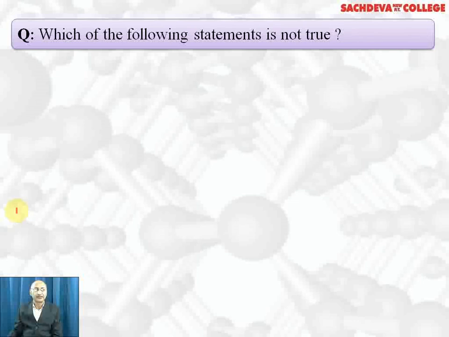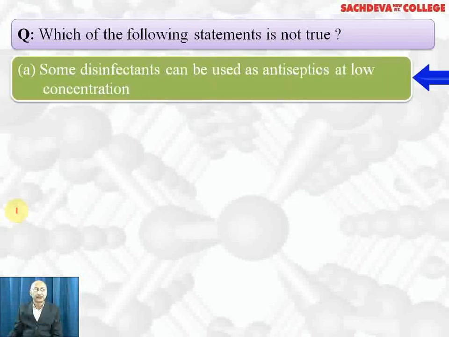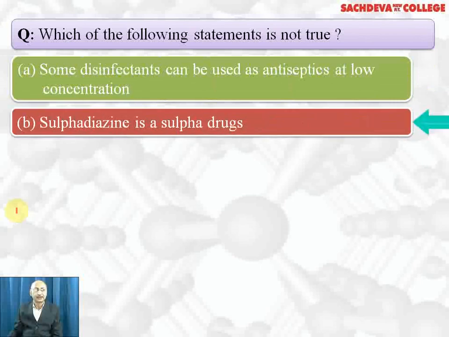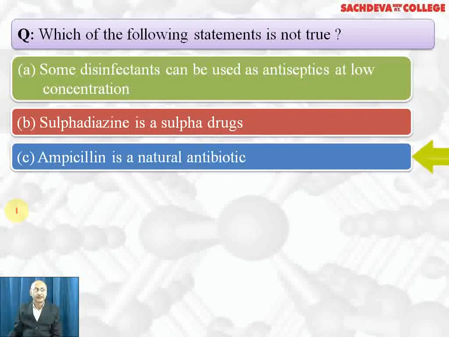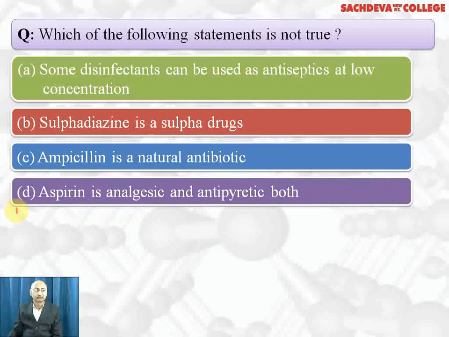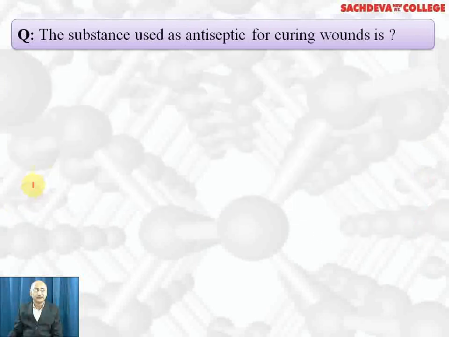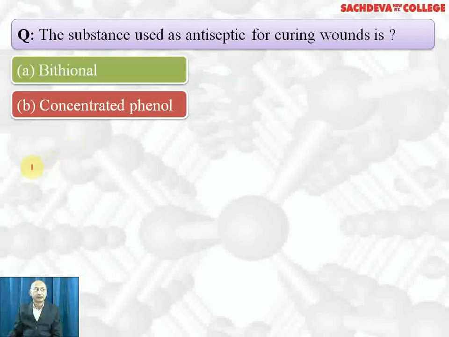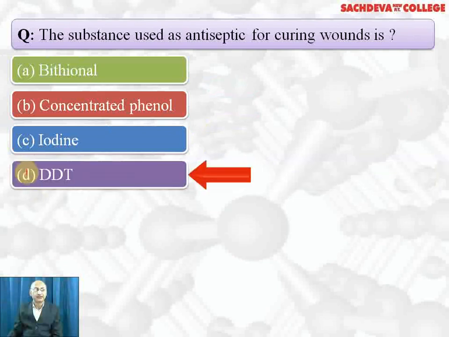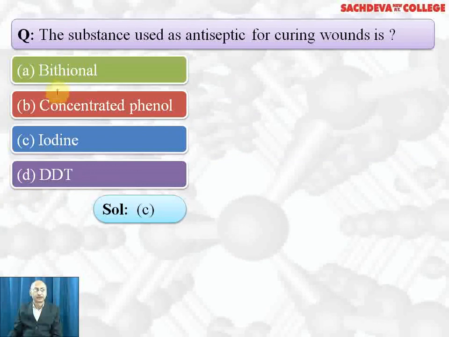Which of the following statements is not true? Some disinfectant can be used as antiseptic at low concentration. It's true. Sulfa drug: sulfadiazine is a sulfa drug. True. Ampicillin is natural antibiotic. No. Aspirin is analgesic antipyretic. Correct. C part is the correct answer. The substance used as antiseptic for curing wounds is bithionol, concentrated phenol, iodine, DDT. Correct answer is iodine. Bithionol is antiseptic but is added to soap. Concentrated phenol is harmful for skin. DDT is insecticide. So C part is the correct answer.